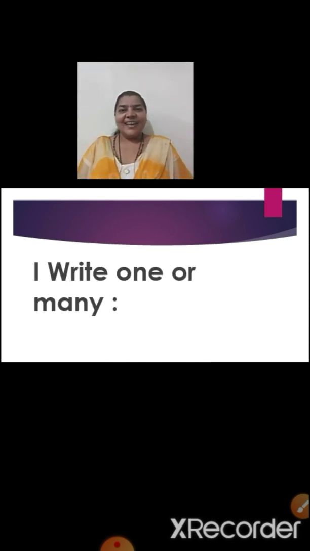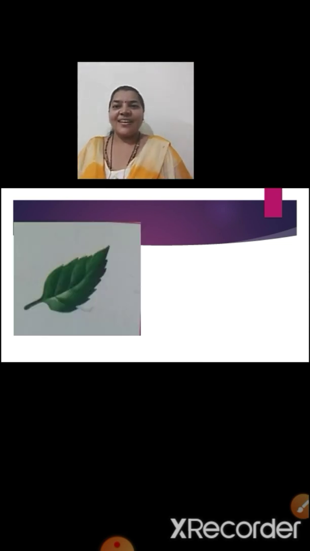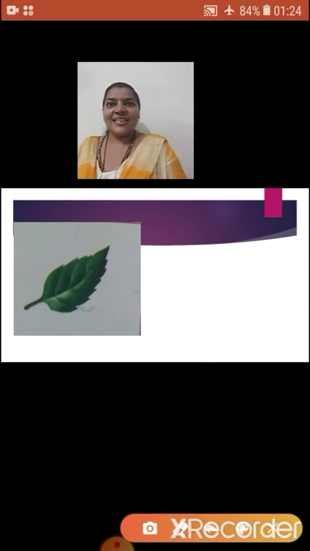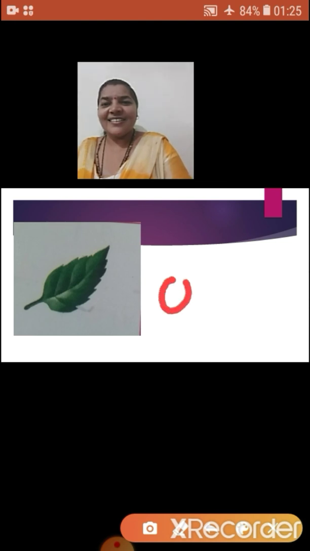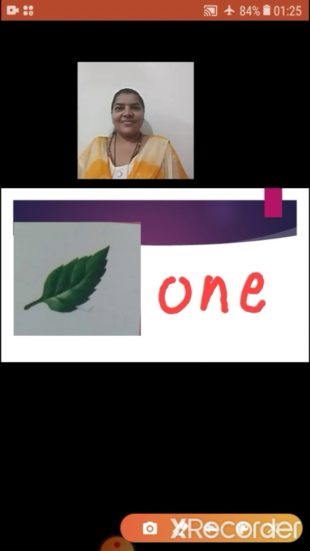Now children, here you have to identify one or many. You are going to write the correct answer. Now, what picture is this, children? Yes, it is a picture of a leaf. And can you tell me, is it one or many? Yes, you all are very clever. Here we can see one leaf. Am I correct, children? Very good.